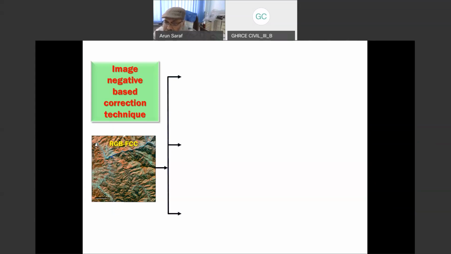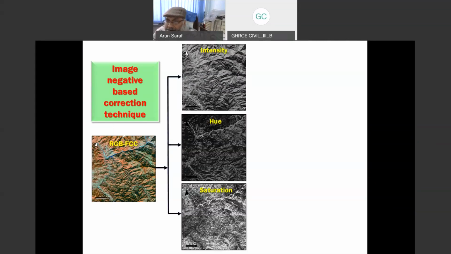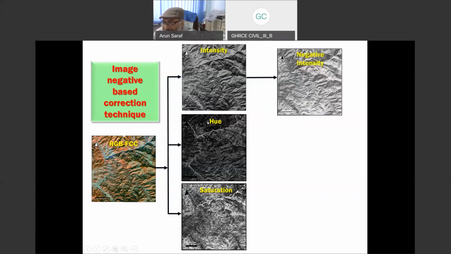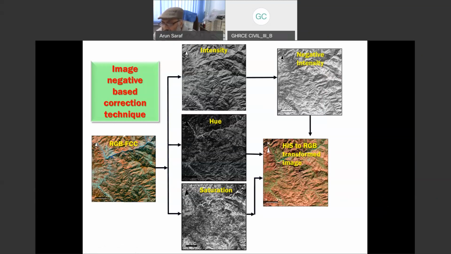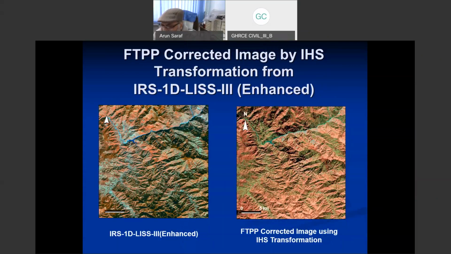Here, this RGB image, we split it again into the three components: intensity, hue, and saturation. A little play in digital image processing software, that is what we do: we create a negative of this intensity, which can be done very easily. The rest, hue and saturation, are kept as they are. And when we do the reverse transformation from IHS to RGB, we get that image. Again, north is upward. Those artifacts are not here, but some color problems are still there in this image.